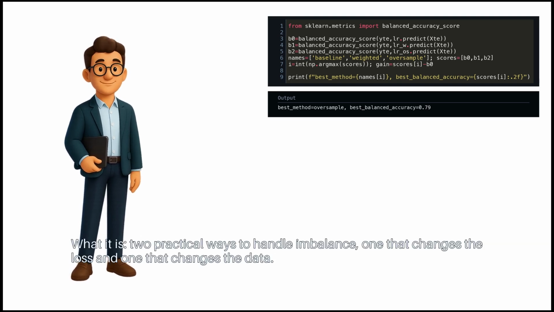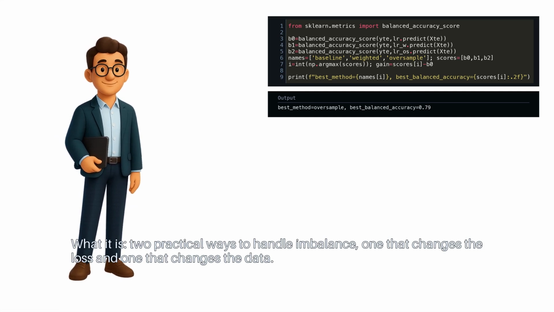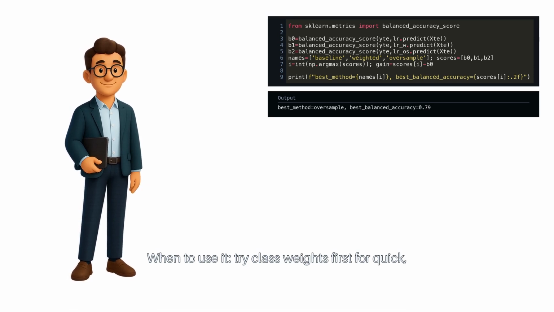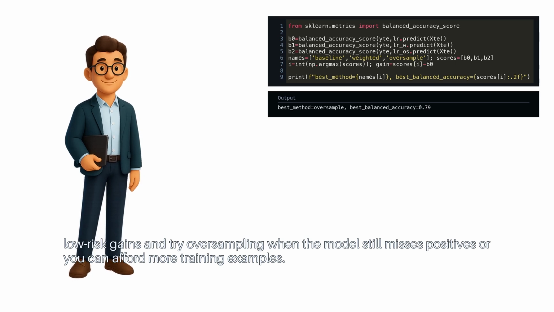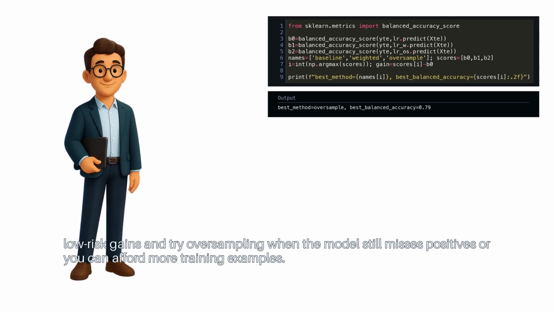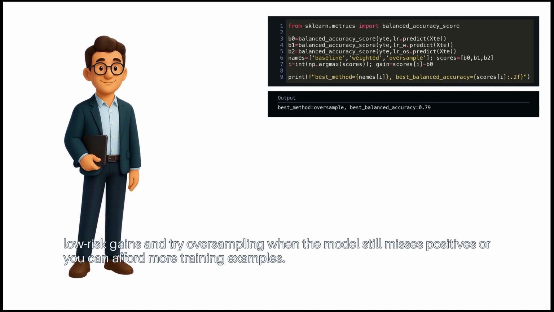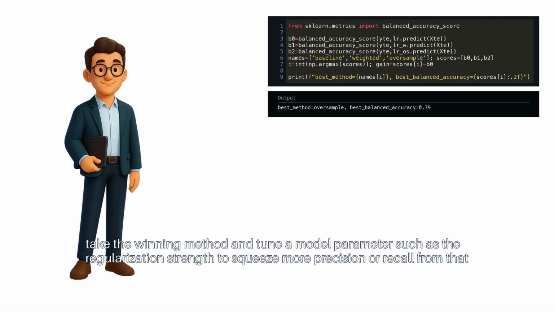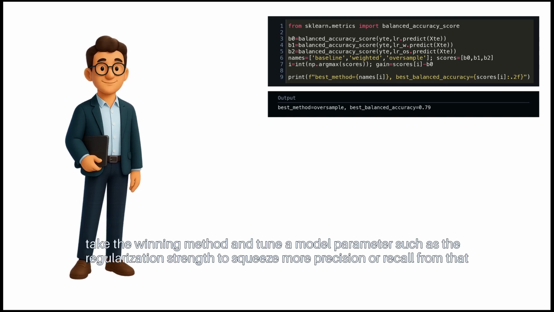Recap: what it is. Two practical ways to handle imbalance, one that changes the loss and one that changes the data. When to use it: try class weights first for quick, low-risk gains, and try oversampling when the model still misses positives, or you can afford more training examples. One caveat: weighting can hurt precision, and oversampling can overfit if you duplicate too many examples. Next step, take the winning method and tune a model parameter, such as the regularization strength, to squeeze more precision or recall from that strategy.